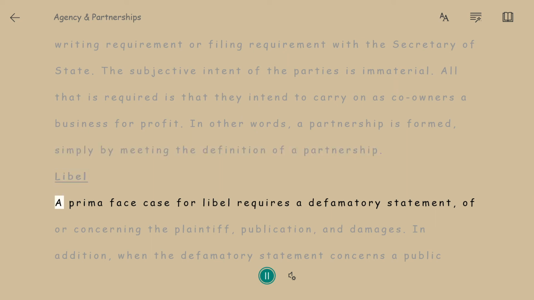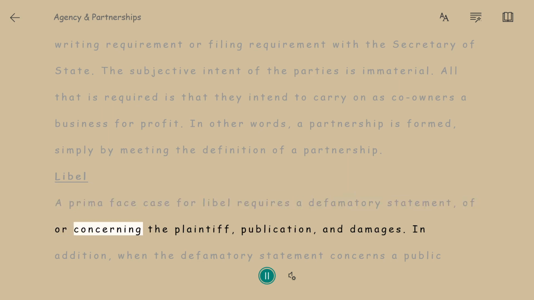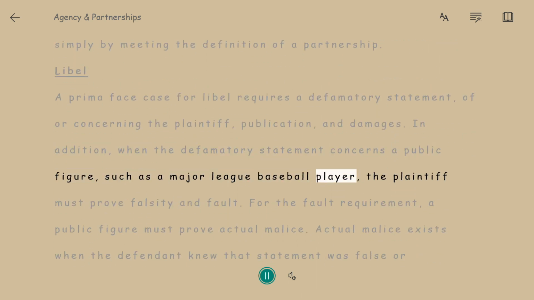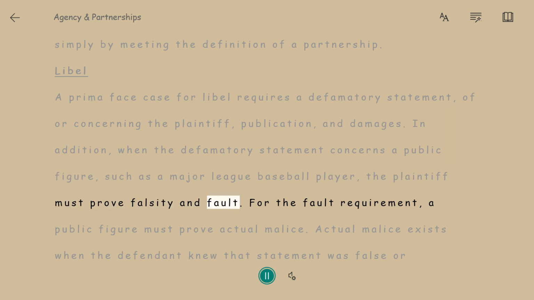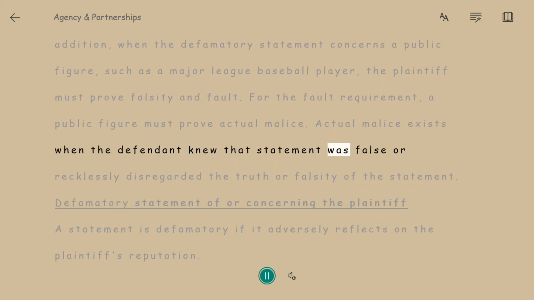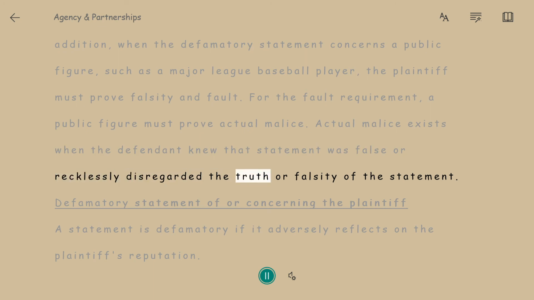Libel. A prima facie case for libel requires a defamatory statement of or concerning the plaintiff, publication, and damages. In addition, when the defamatory statement concerns a public figure, such as a Major League Baseball player, the plaintiff must prove falsity and fault. For the fault requirement, a public figure must prove actual malice. Actual malice exists when the defendant knew that statement was false, or recklessly disregarded the truth or falsity of the statement.